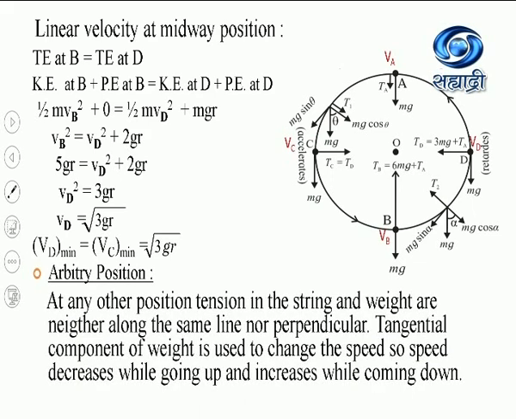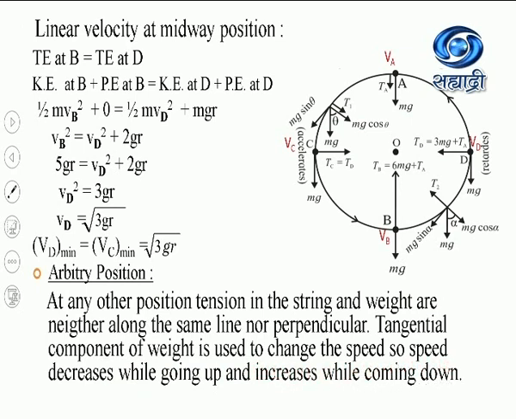So at any other position, tension in the string and weight are neither along the same line nor perpendicular. Tangential component of the weight is used to change the speed. So speed decreases while going up and increases while coming down.